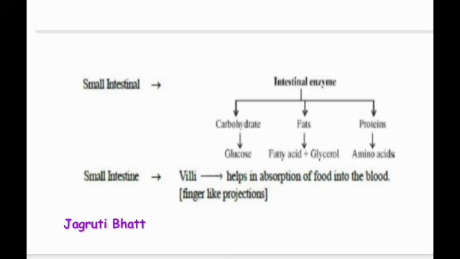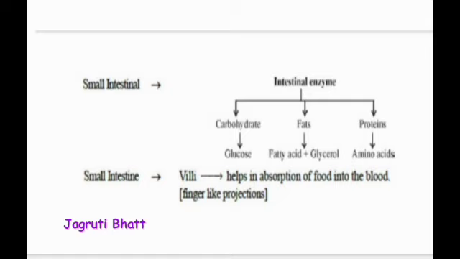This digested, simpler form of carbohydrate, fat and protein molecules now is to be absorbed in the bloodstream, and for easy and larger absorption, the inner wall of the small intestine has finger-like projections called villi.